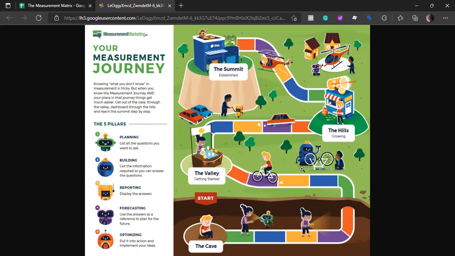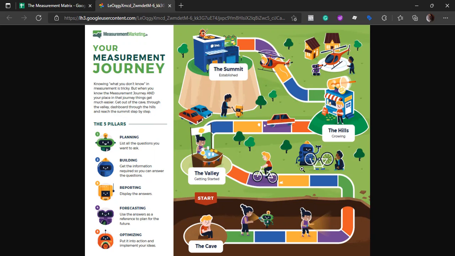Then we move towards the hills, and there we can build more complex structures, because we have the skills, so our implementation can be complex. Then we move toward the summit, where we can do the most complex operations. So the thing to understand is that at different stages, we will have different levels of build.